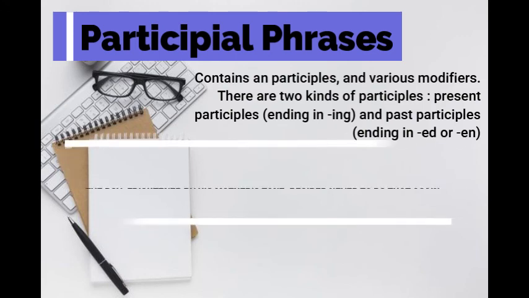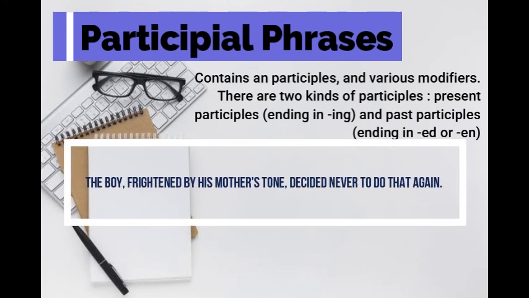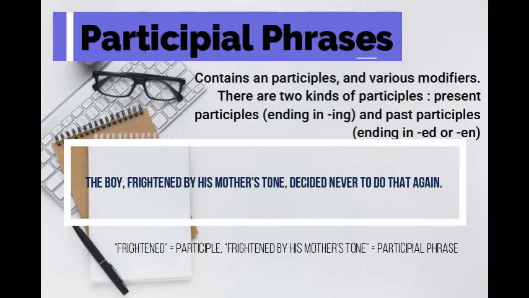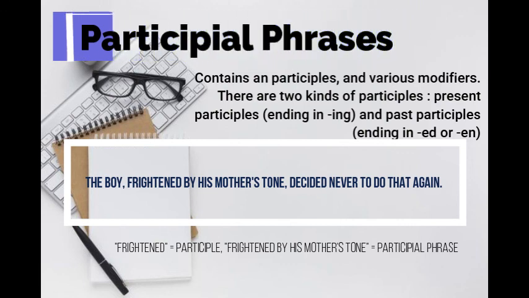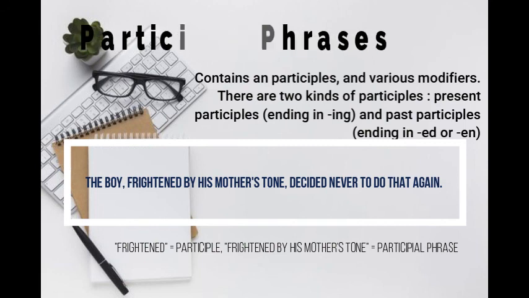Here's another example. The boy, frightened by his mother's tone, decided never to do that again. In this example, frightened is the participle. It's acting as an adjective to the noun boy. However, now it's a participle phrase because it has a few modifiers, turning it into frightened by his mother's tone.